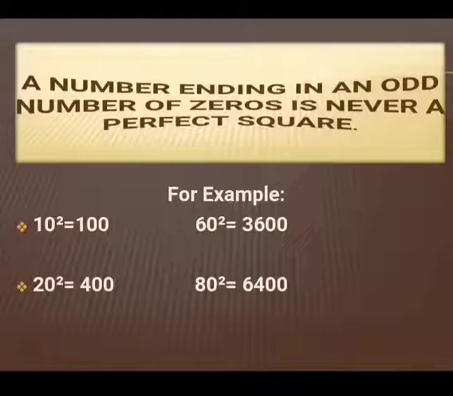Similarly, the square of 20 is equal to 400. 60 squared is 3600. 80 squared is 6400. In all these examples, we can see that all these perfect squares are ending with an even number of zeros.